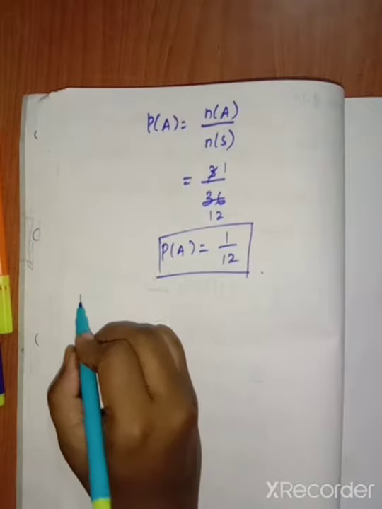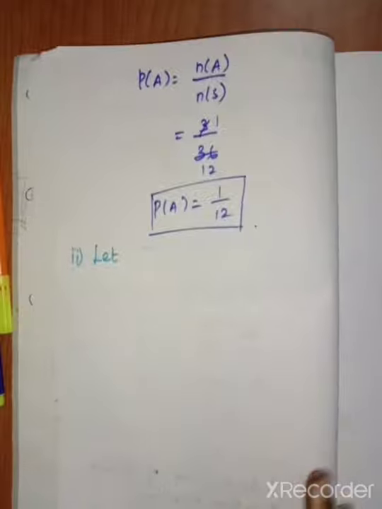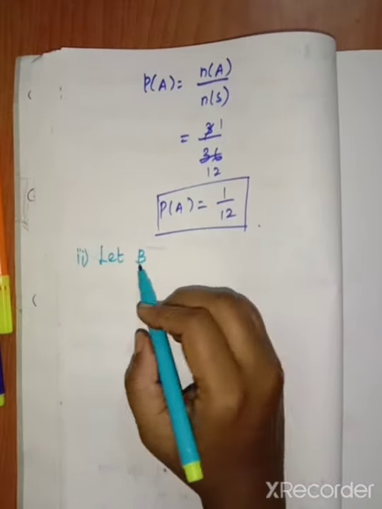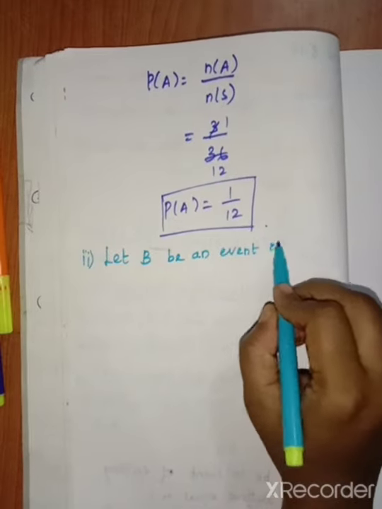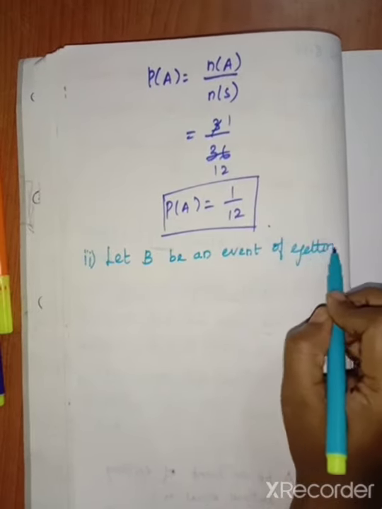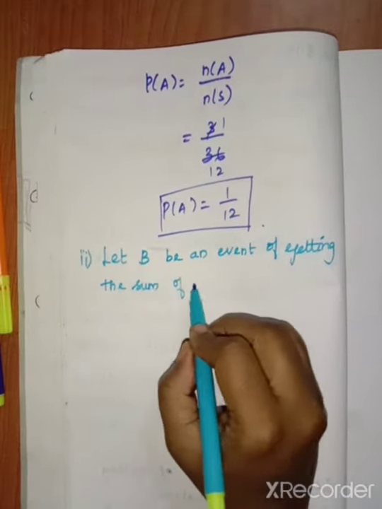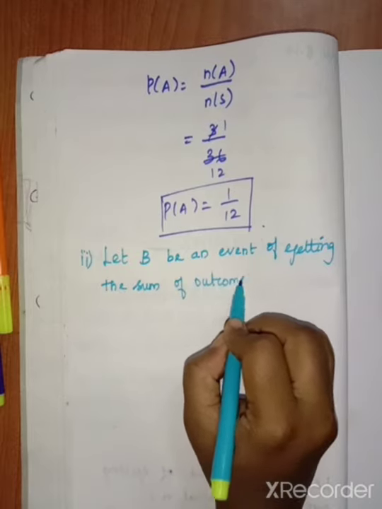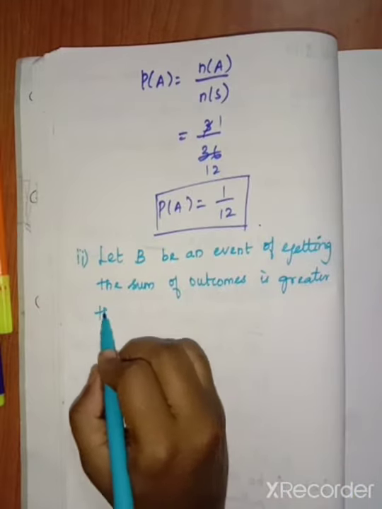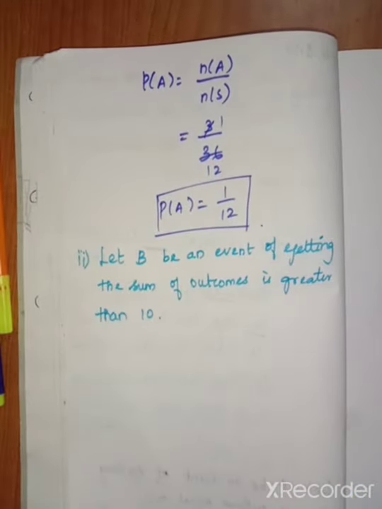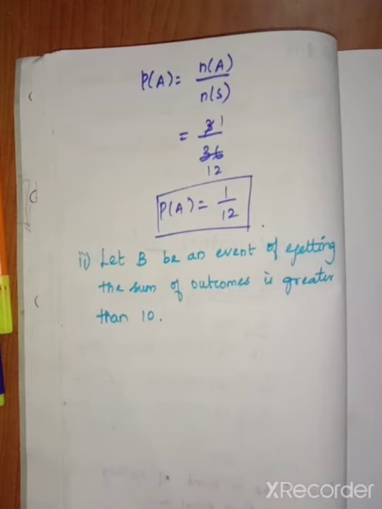Nothing but the second one is the letter. The first one, alphabet A, we have taken as the event. Second letter B. So let B be an event of getting the sum of outcomes greater than 10. Greater than 10 means here the possible terms, if you add, greater than 10, that means 11, 12.